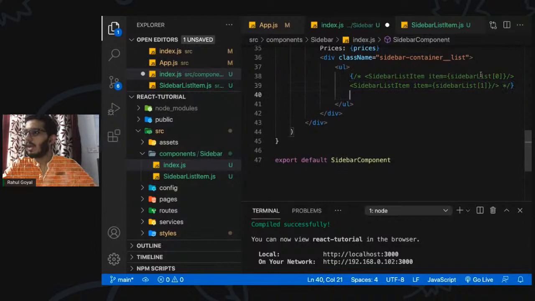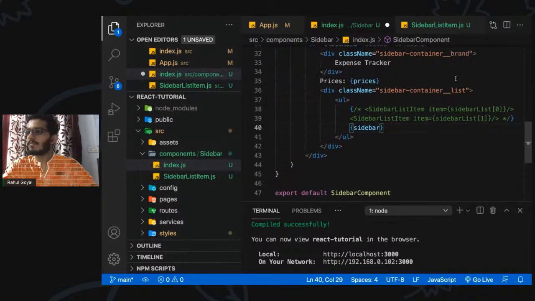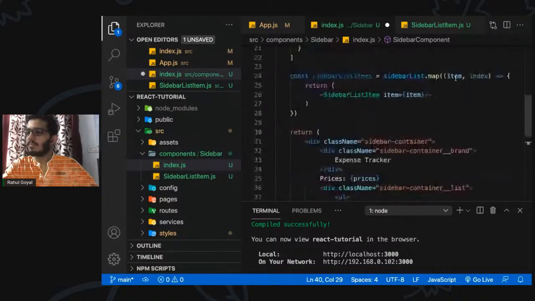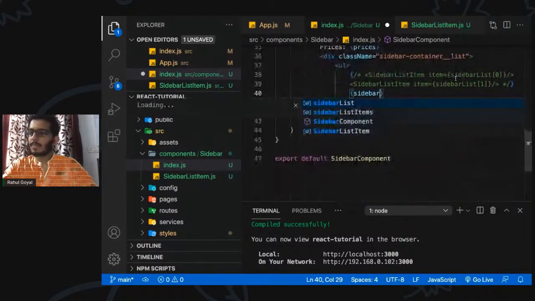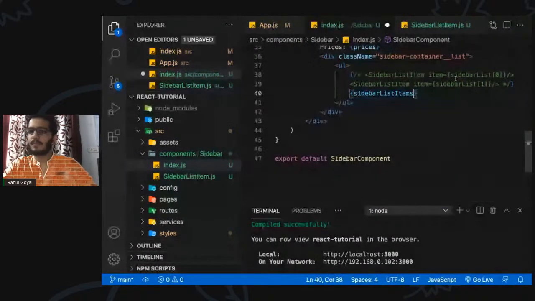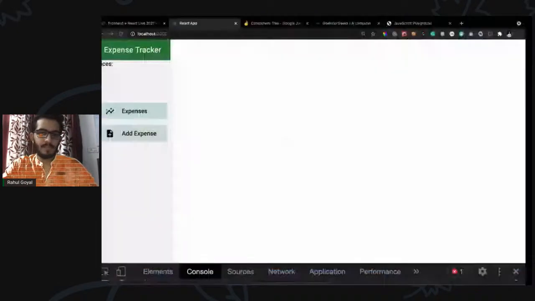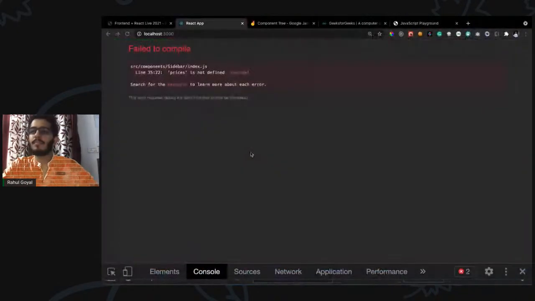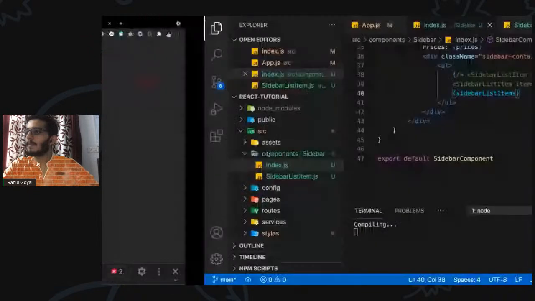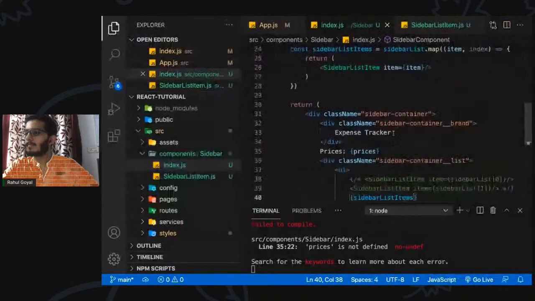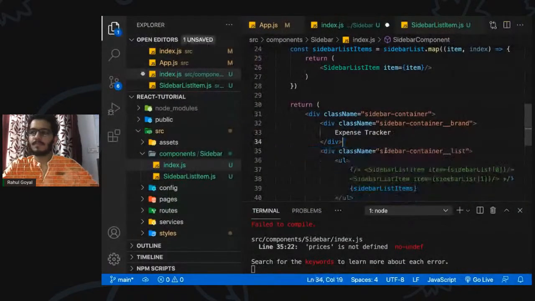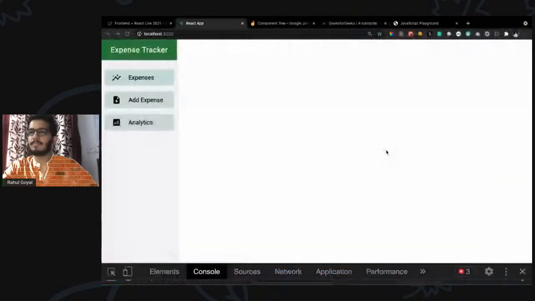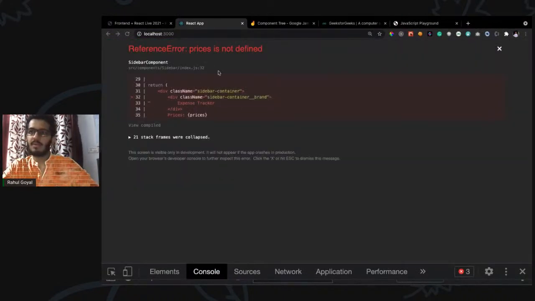What have we done? List items. Okay, so let's see. Yep, great. So we can render all the elements that we have.